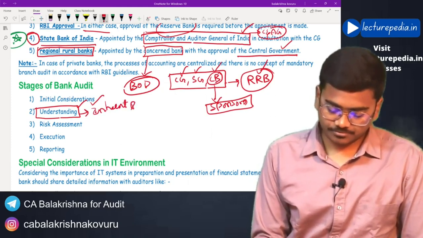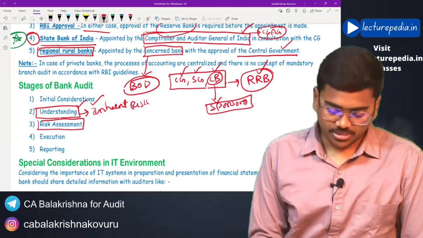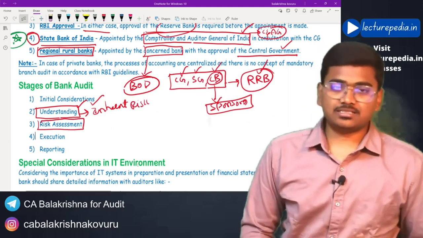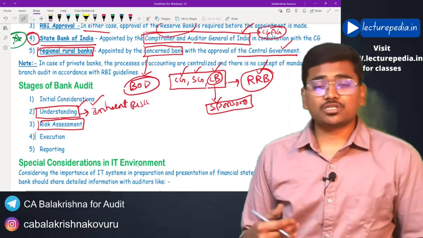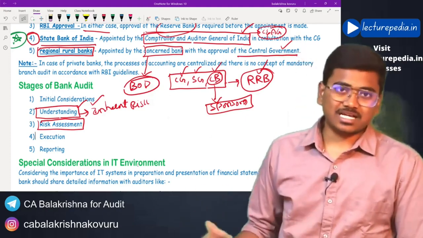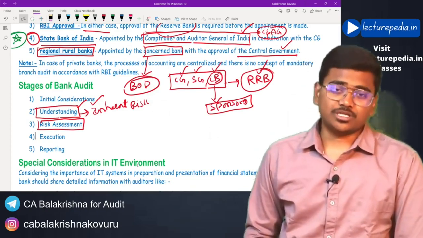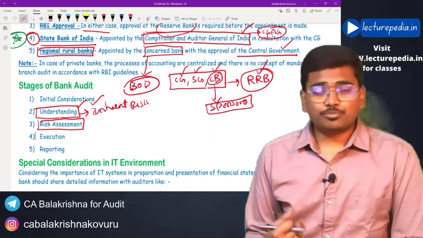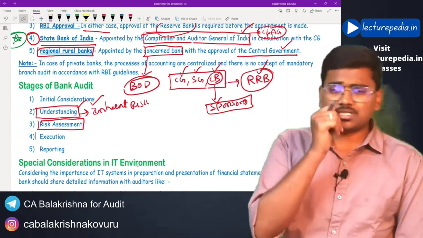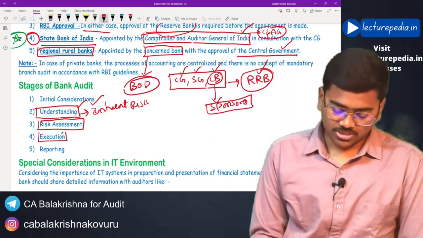Okay, that only you will do here. Risk assessment, where you will assess inherent risk and control risk, and based on that you will determine the risk of material misstatement. That is risk assessment. Once you have assessed the risk and found out the risk of material misstatement, you will design further audit procedures to counter that risk of material misstatement, which is the actual execution stage.